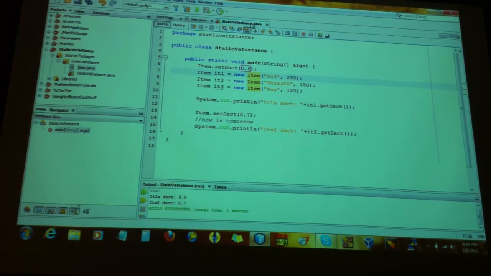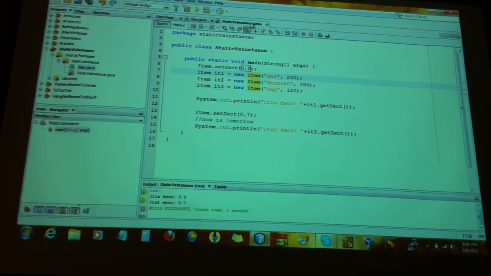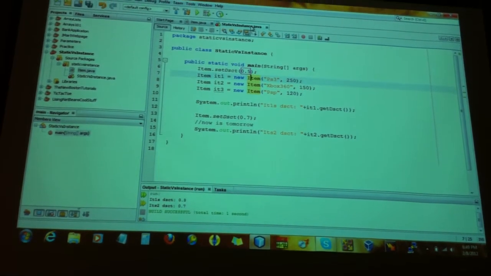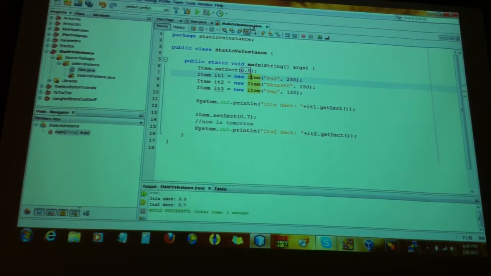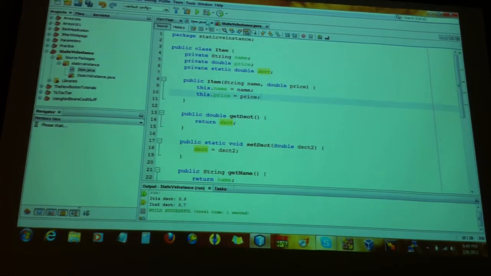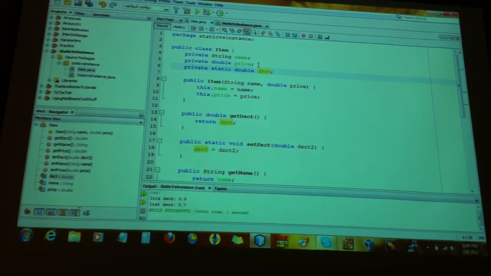And then you drop everything else in there? Hold on, one at a time. Okay, you finish and then I'll go with him. Yes. But at the very top, we made it static in the item class. Right. Private static double discount. If you remove its static and keep the public static void discount down there, would it cause a problem?